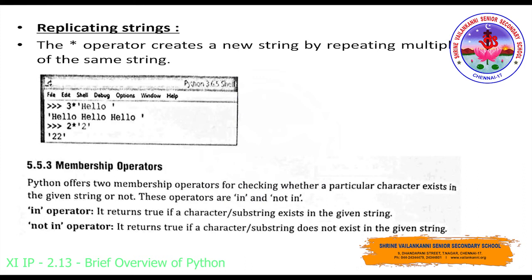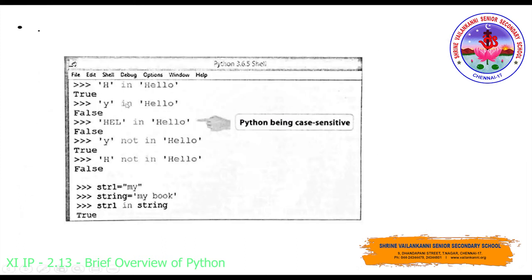And now the membership operator. If you look at the membership operator, you have two different operators, in and not in. The in operator checks whether the values are present in the string or not. If it is present, it will return true, otherwise it will return false. And the not in operator will return true if the character or any value does not exist in the given string. If you look at the example, h in hello. The character h is present in the string hello, so it will return true. Similarly, y in hello, it is not there, and we have used the in operator to check, so it will return false.